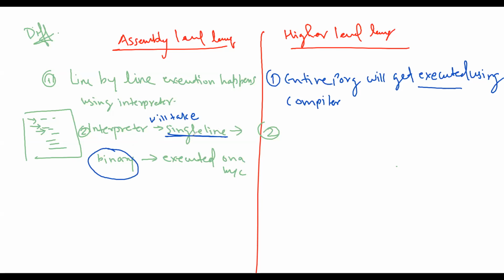It happens in assembly level language. Are you understanding what is happening in assembly level language? The interpreter comes first. It will take line by line code, or the statement, convert it to the binary form and execute it over the machine. This is what happens in assembly level language.